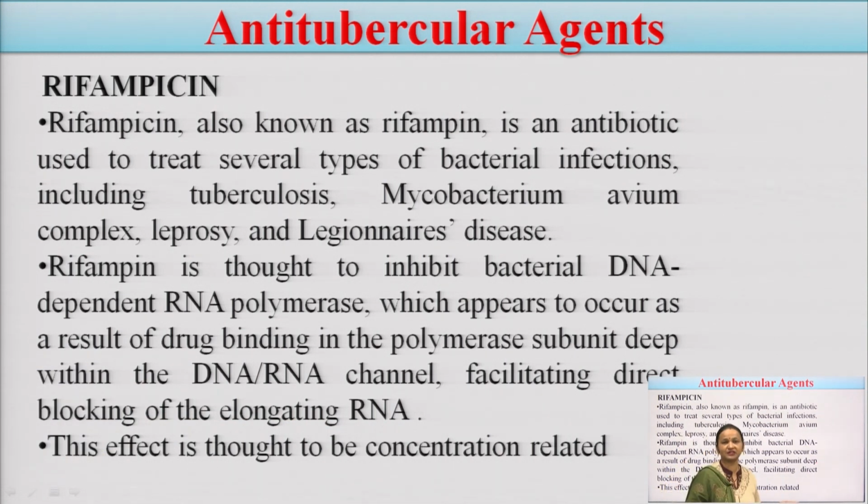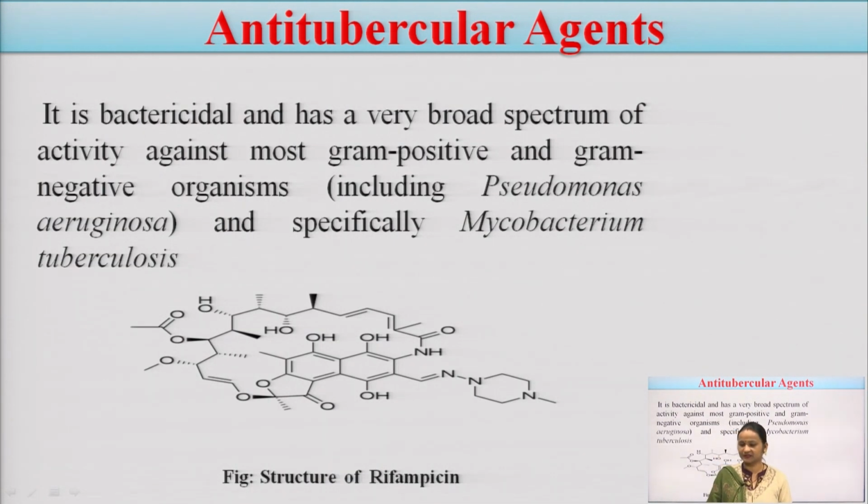It is thought to be concentration related. It is bactericidal, with broad spectrum activity against gram positive, gram negative, and basically against Mycobacterium tuberculosis.